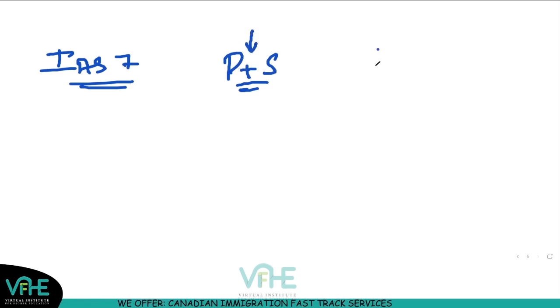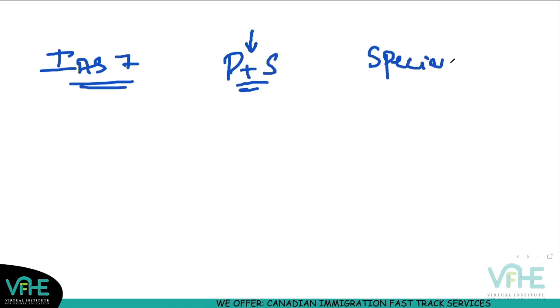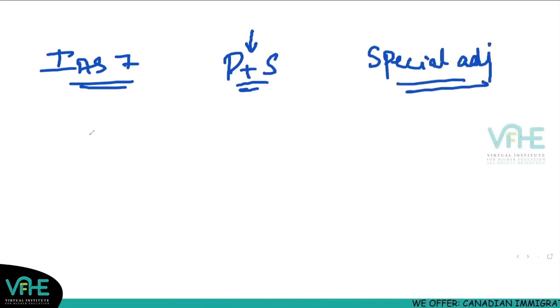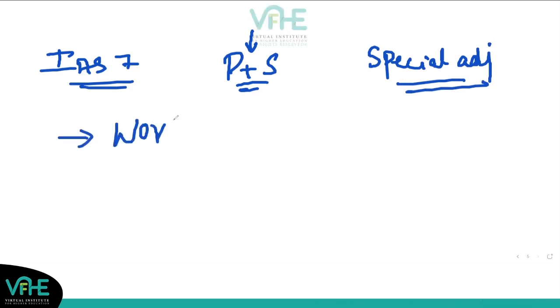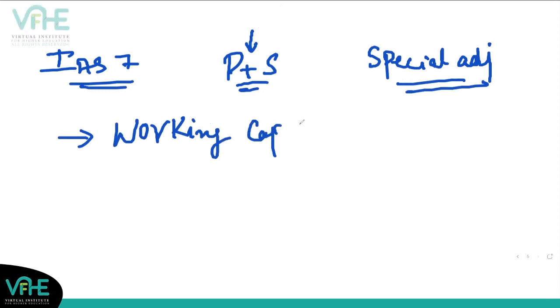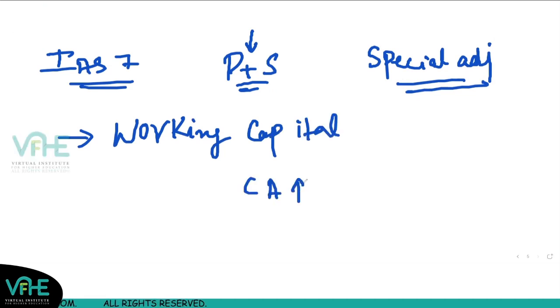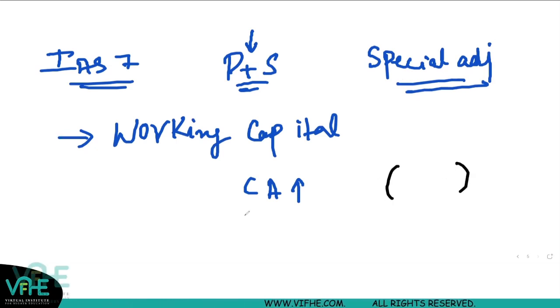There are some special adjustments, because when you talk about statement of cash flows, you must have a rough idea that there is one thing known as working capital movement. Working capital movement, change in current assets, change in current liabilities. If current assets increase, you say that this is a purchase of asset, therefore it is a cash outflow. If current liabilities increase, that means you have taken money, so that is cash inflow.